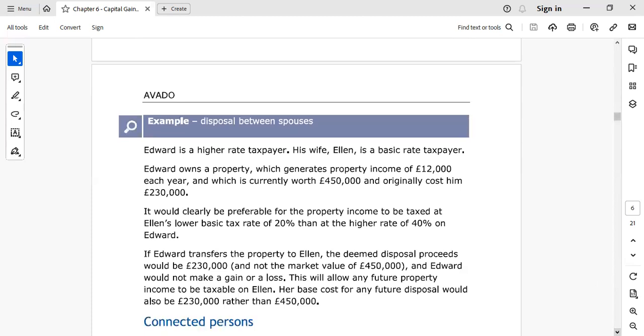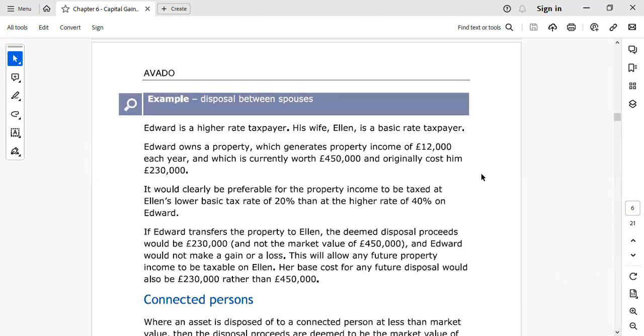Example, disposal between spouses. As we discussed, a disposal between spouses is no gain, no loss. In this example, one partner is a high rate earner and the other one is a basic rate earner, and the high rate earner owns the property. His property income is 12,000 each year, the worth of the property is 450K, and the original cost was 230K.